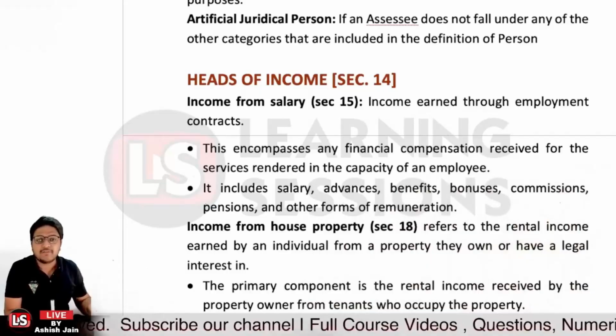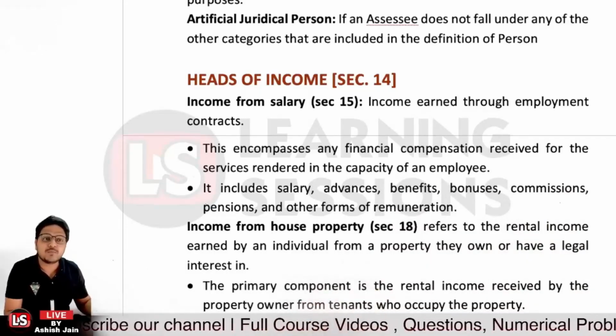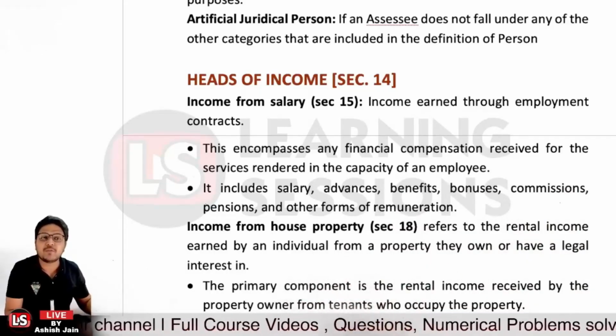And further, it may be related to income from house property. Let's say that you are receiving rental income from the property.